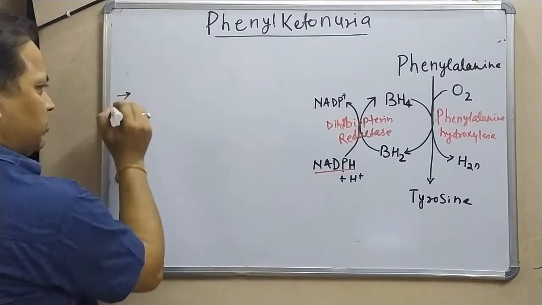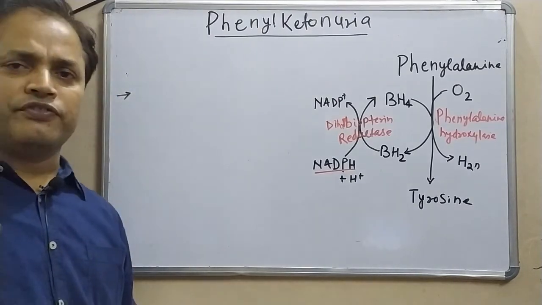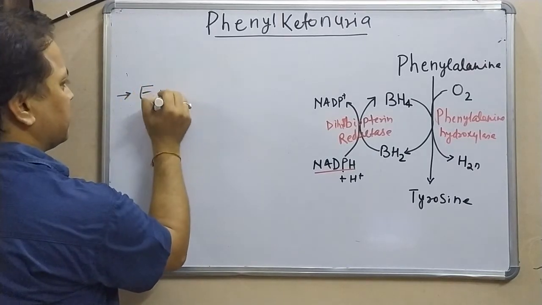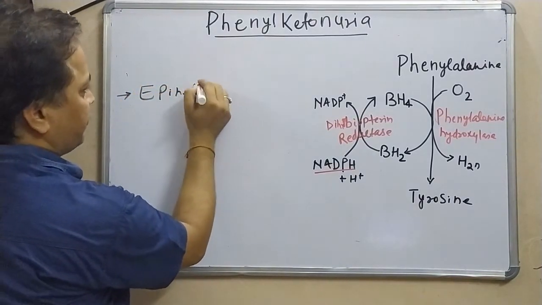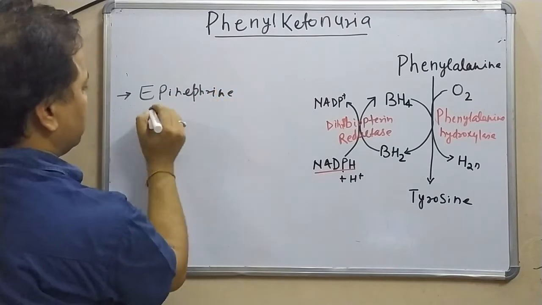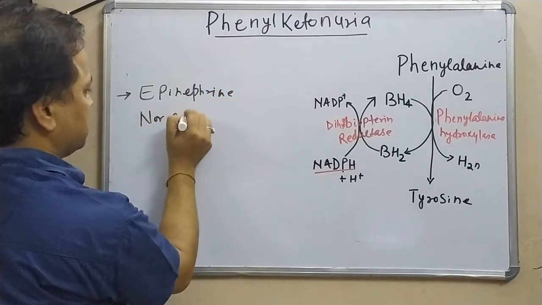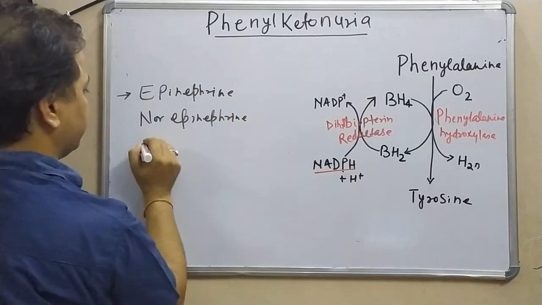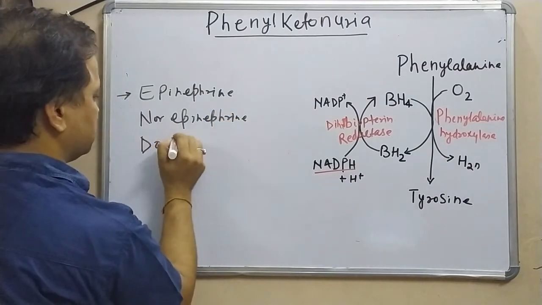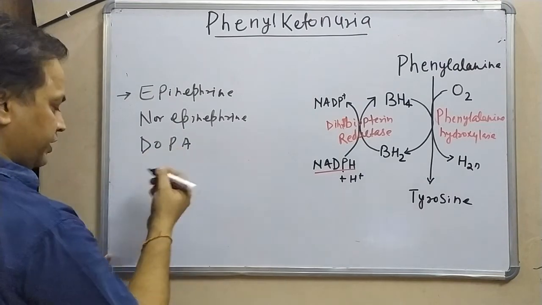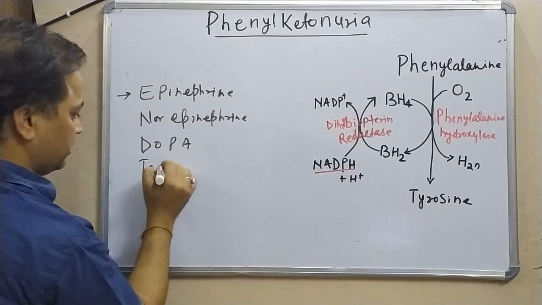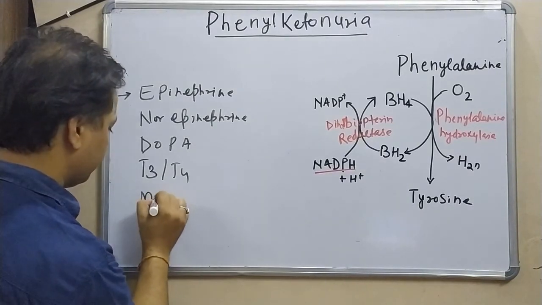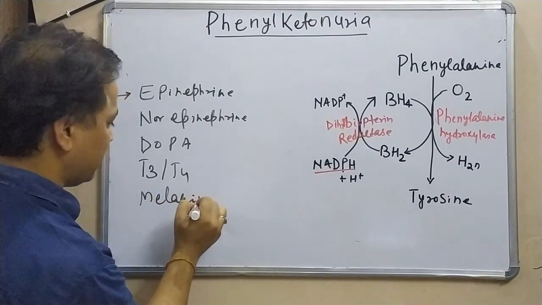So, tyrosine and phenylalanine give us a number of different important biomolecules. What are those biomolecules? It gives you epinephrine hormone, norepinephrine, DOPA, T3 T4 hormone, and melanin.